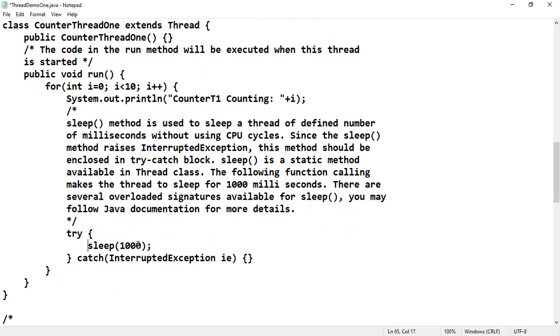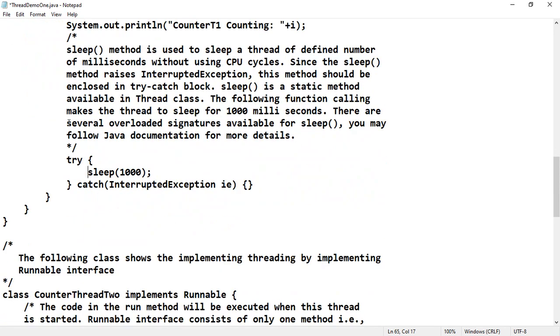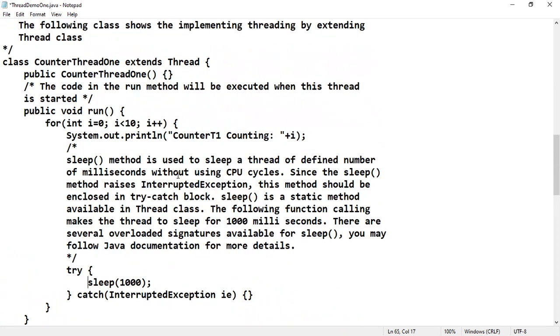Sleep is a static method available in the Thread class. The following function call makes the thread sleep for 1000 milliseconds, that means 1 second. There are several overloaded signatures available for sleep. You may follow the Java documentation for more details, or refer to the Java: The Complete Reference. So I hope by this time you have come to know.